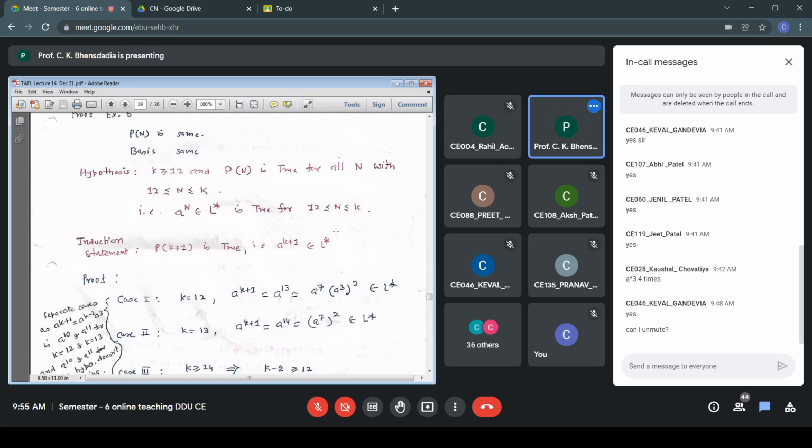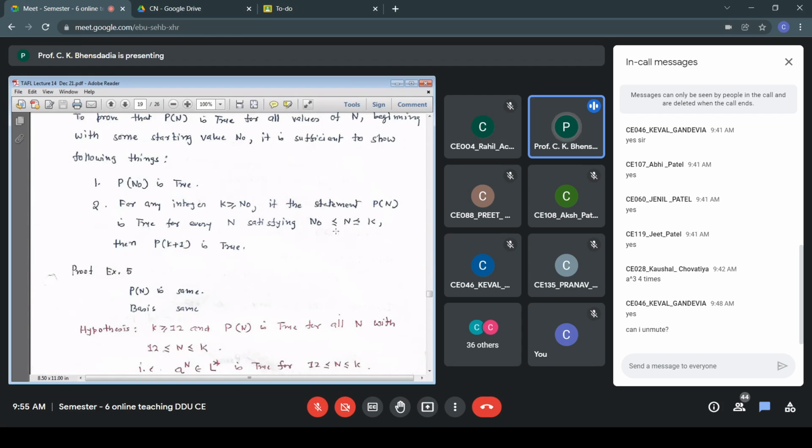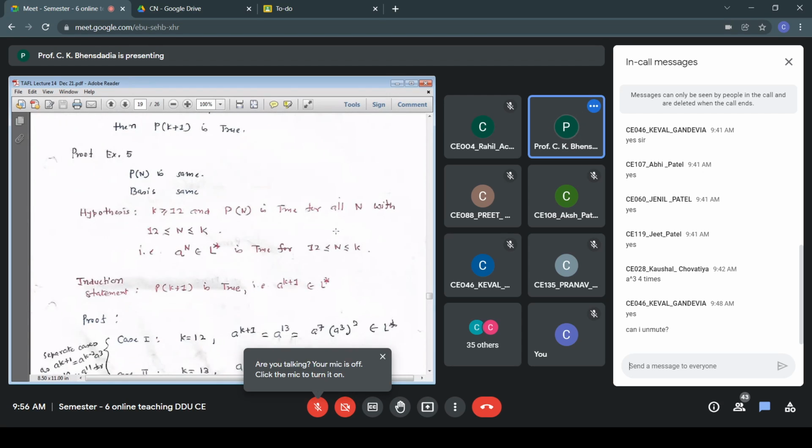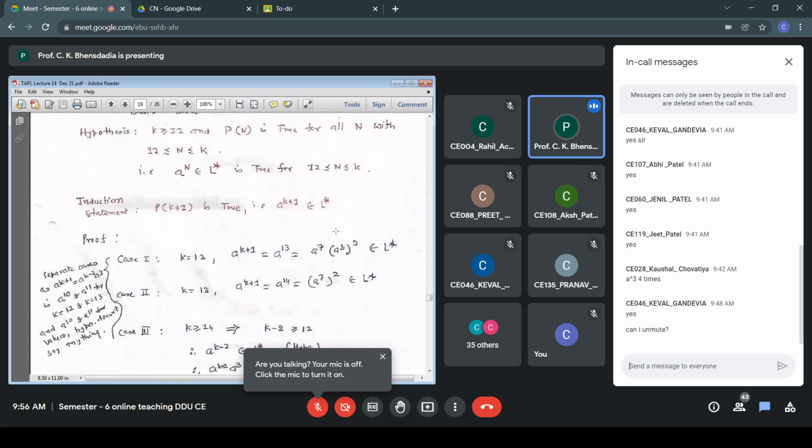14 onwards, I have to prove the statement for k greater than equal to 12. That is my range of k hypothesis, k greater than equal to 12. So I have taken k equal to 12, one case, k equal to 13, the second case, k greater than equal to 14. That will cover all remaining values of k. So that is my case number 3.